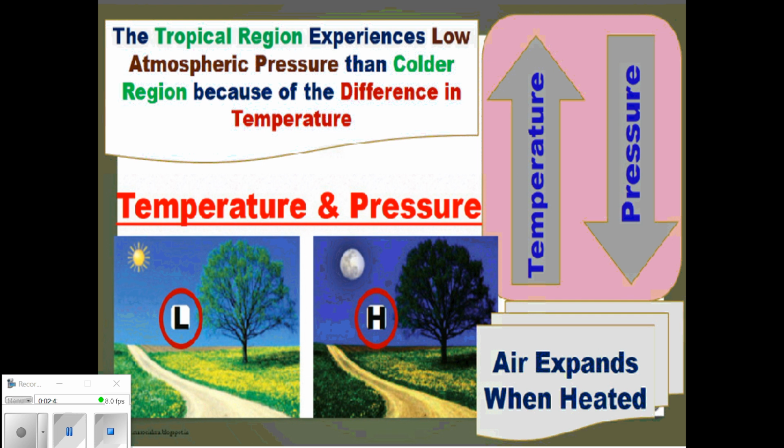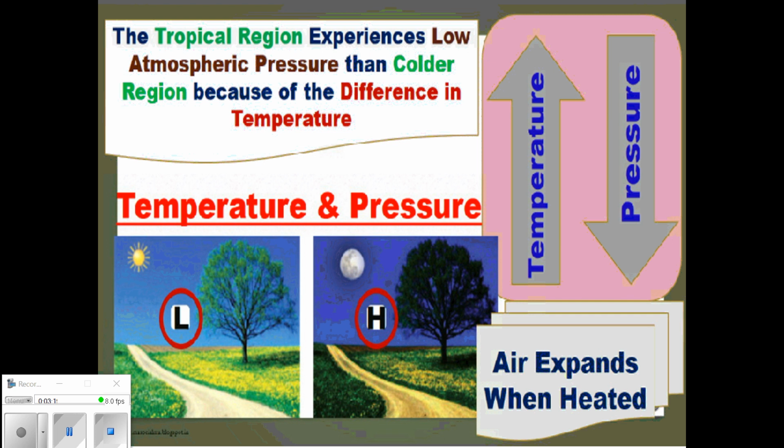Compared to the colder regions, the tropical regions experience low atmospheric pressure. Why? As we know, in the tropical regions, temperature is high. So, air mass expands and rises up and pressure decreases. We know atmospheric pressure is the weight of air. In colder regions, temperature will be less. Air mass will be cold. Cold air mass will concentrate in that region. So, pressure will be more.